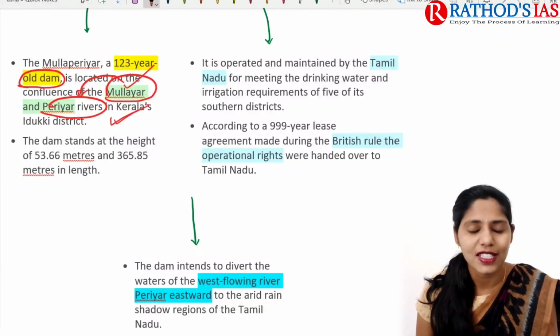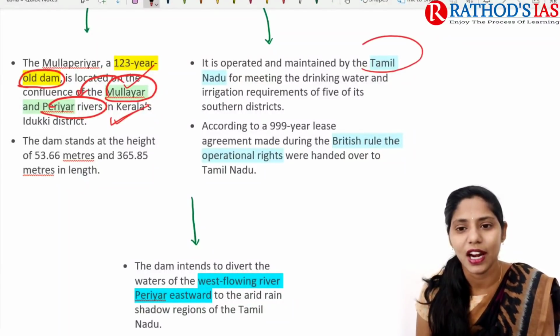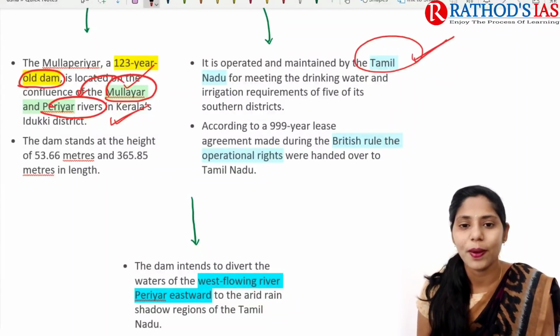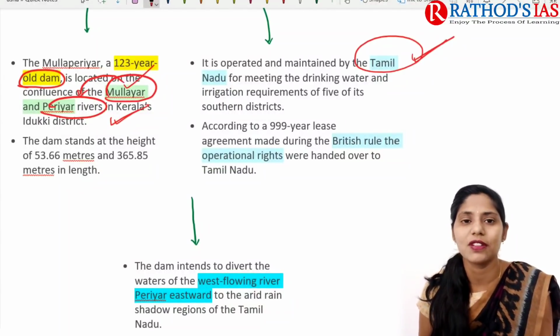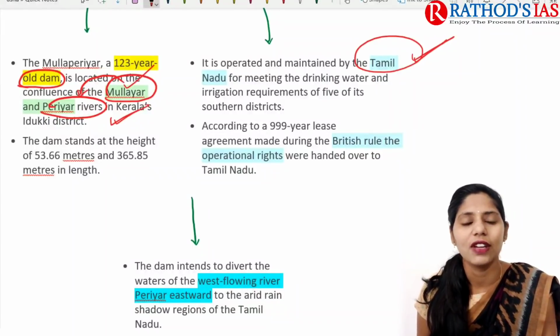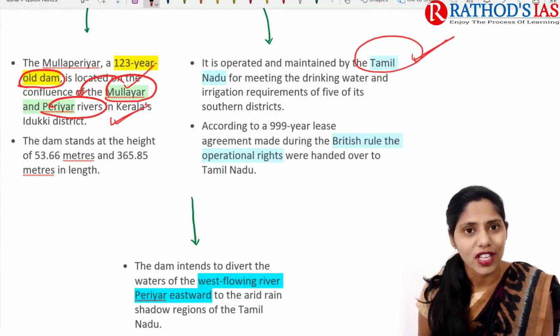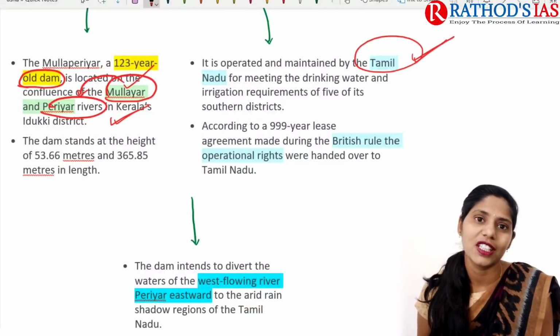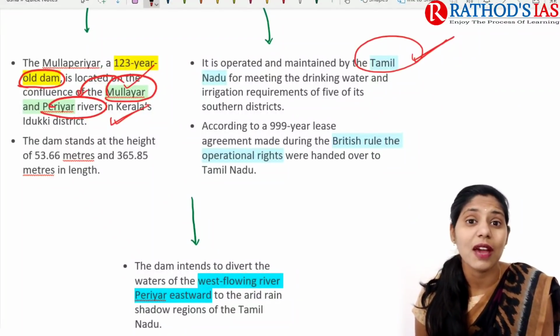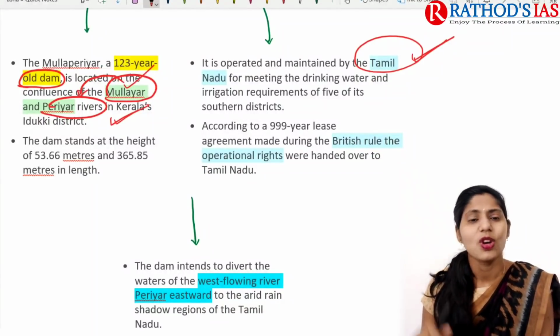And this dam is mainly operated by Tamil Nadu. So Tamil Nadu mainly operates this dam, and it can divert water here, especially for drinking water purposes and even irrigation requirements of 5 of its southern districts. Okay, so this dam is mainly operated by Tamil Nadu. So why?